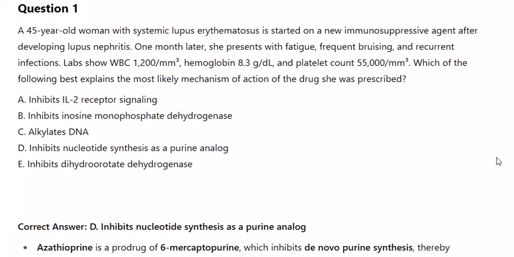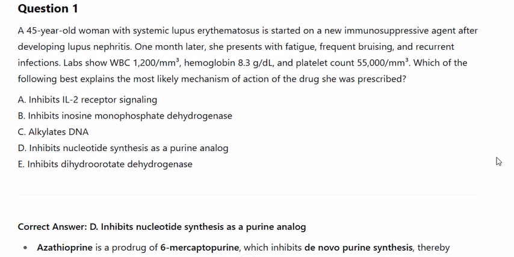Question 1. A 45-year-old woman with systemic lupus erythematosus is started on a new immunosuppressive agent after developing lupus nephritis. 1 month later, she presents with fatigue, frequent bruising, and recurrent infections. Labs show WBC 200/mm³, hemoglobin 8.3 g/dL, and platelet count 55,000/mm³. Which of the following best explains the most likely mechanism of action of the drug she was prescribed?